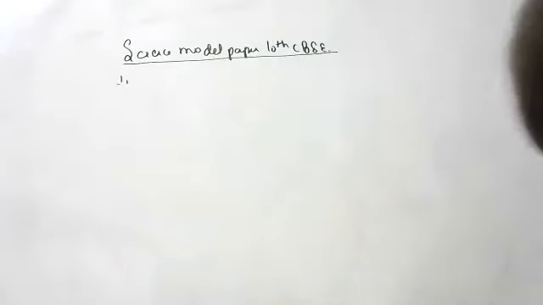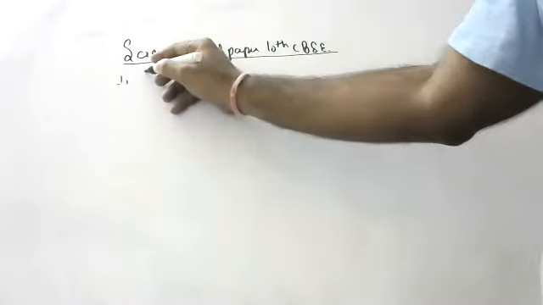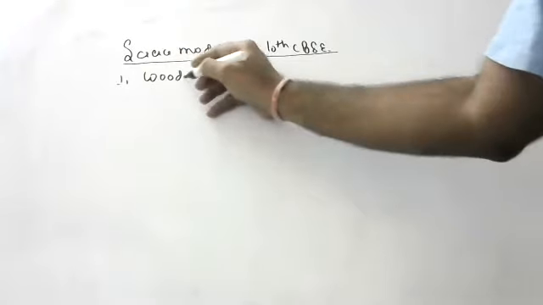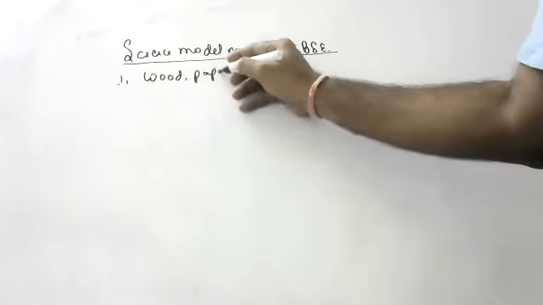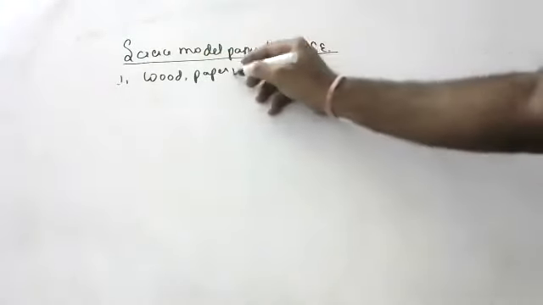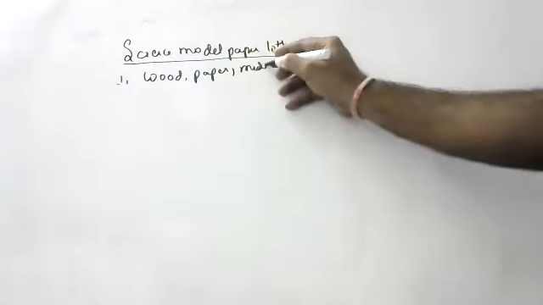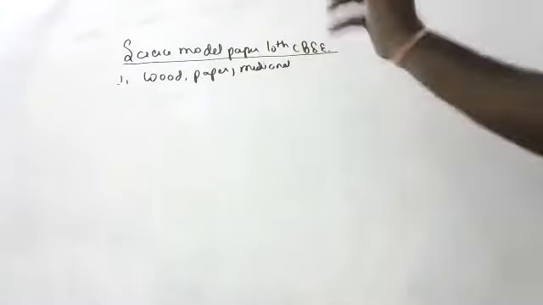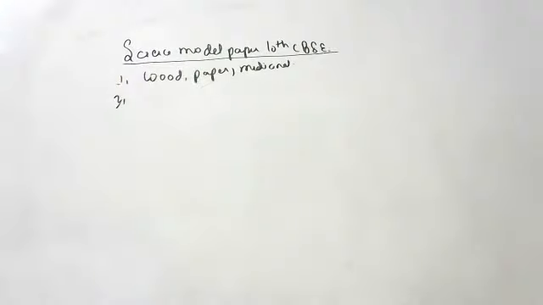First question, children. Name two industries based on forest produce. Any two industries based on forest produce. Yes, children. Wood industry and paper industry, and any medicinal industry, pharmaceutical, because medicinal plants come naturally. Ayurvedic, any medicinal industries. Okay, children.